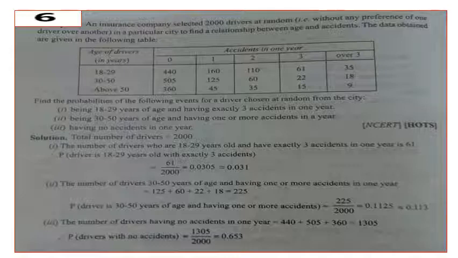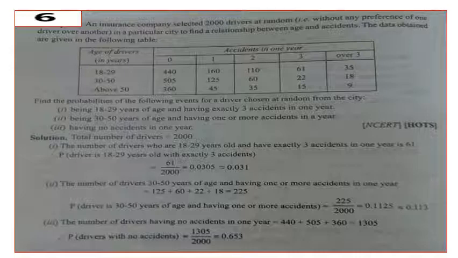Find the probabilities of the following events for a driver chosen at random from the city. Question number 1. Being 18 to 29 years of age and having exactly 3 accidents in 1 year.